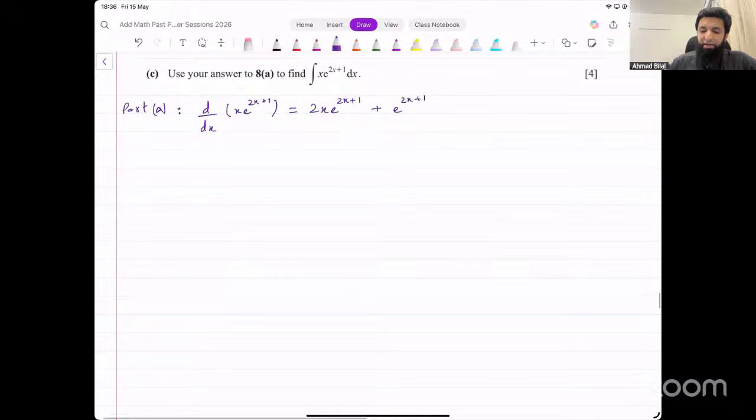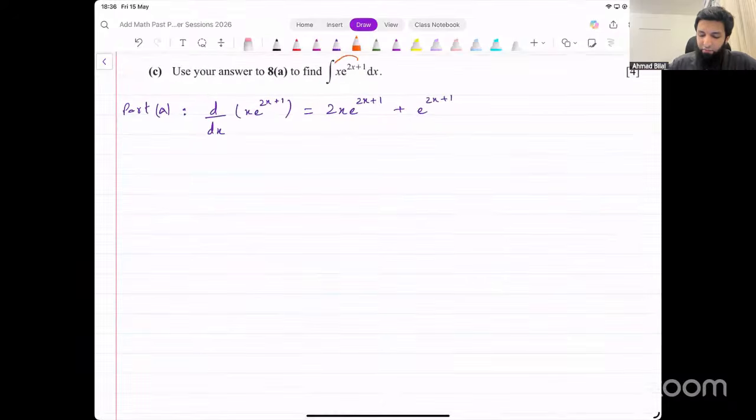Now, you see, the integration that we're looking for is of this thing, x e raised to power 2x plus 1. Now, that's appearing here, and it's also appearing here. What we can do is, we can say it's an equation. Let's apply integration on both sides.